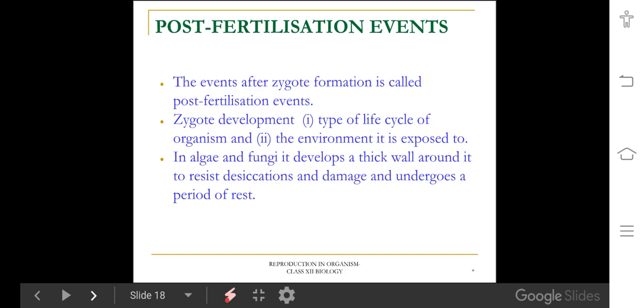Post-fertilization events also involve 2 sub-events. One is zygote formation, the second one is embryogenesis. These are the 2 events in post-fertilization. First, coming to zygote development. Zygote